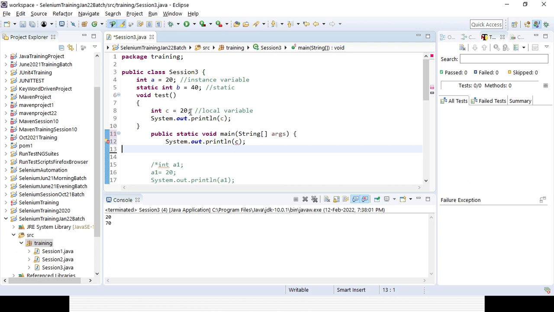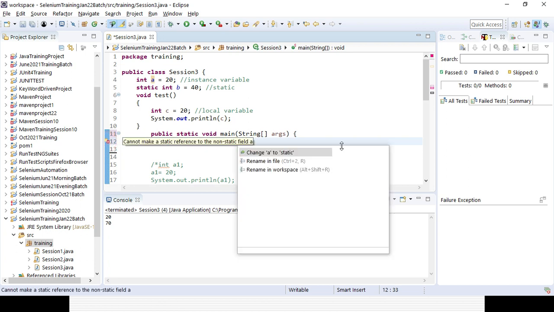I cannot call it in the main method anywhere. So that is the concept of the local variable. If you define something locally, it can only be accessed locally but not in the main method. Then the next one is the instance variable. Can I use it in the main method? No. You can see again an error is coming.